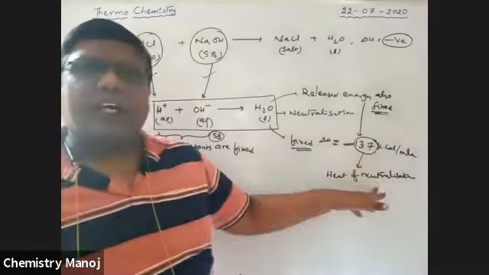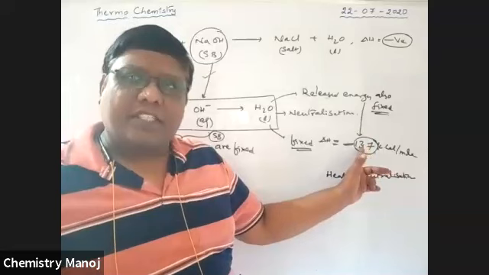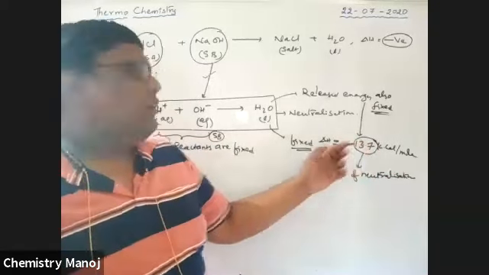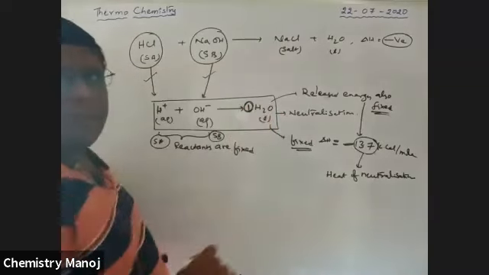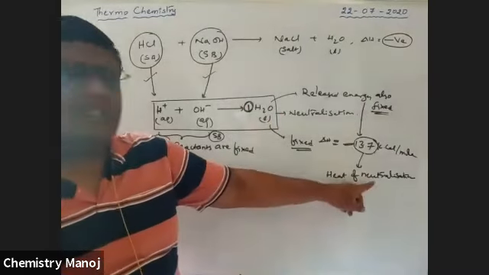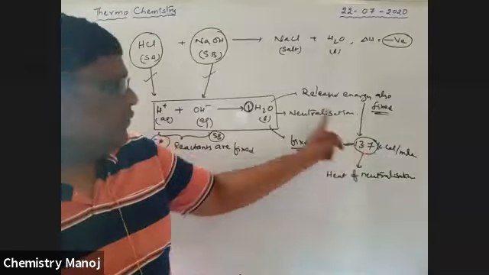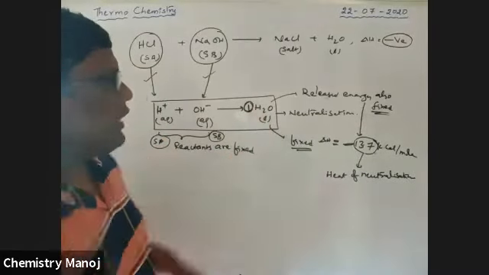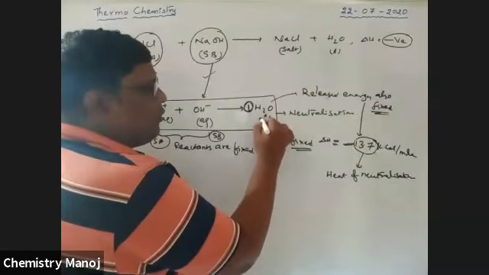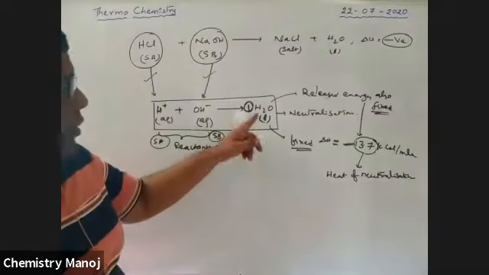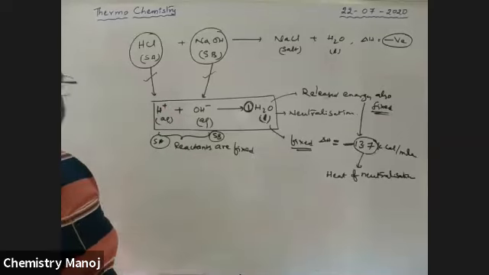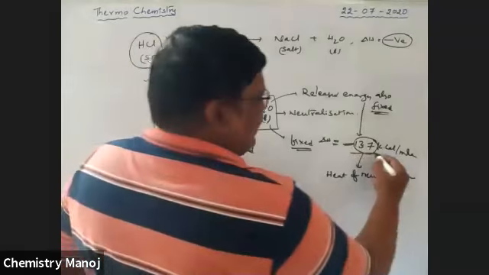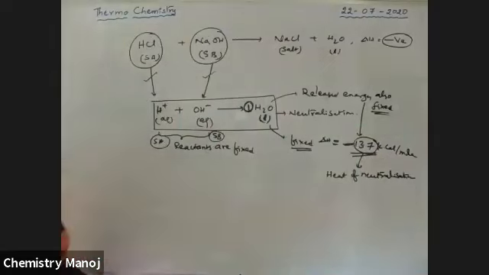So what is this heat of neutralization? That is the amount of heat energy released when 1 mole of water molecule is formed. Always it is applicable for 1 mole. Heat of neutralization is the amount of heat released when 1 mole of liquid water is formed from its oppositely charged ions, that is from H plus ion and OH minus ion.